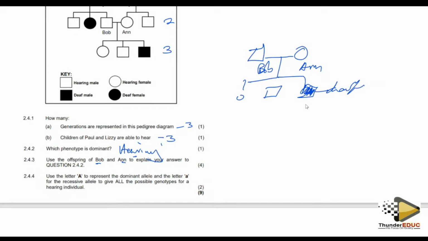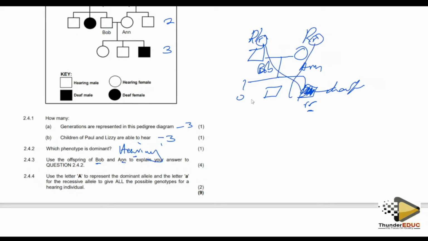What does it mean? It means that this person is recessive, small r. It means that Bob is capital R, small r. Even this one is capital R, small r. And then this came from the mother, this came from the father, and then they joined and formed